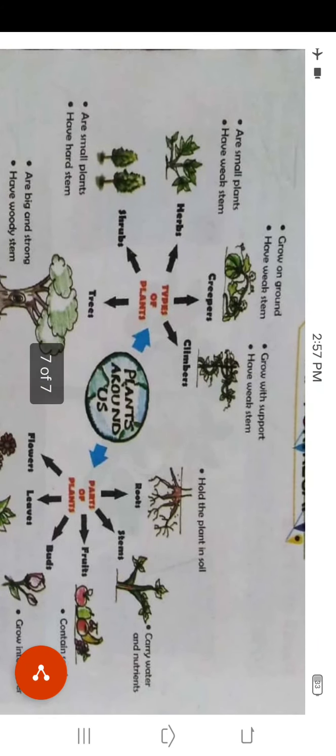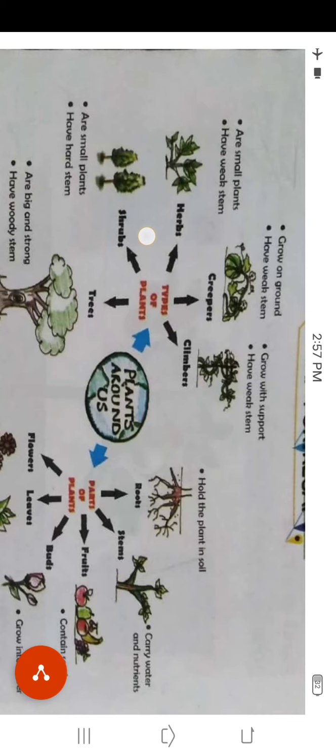For recap, the chapter's name is Plants Around Us. The plants are divided into two parts: first, the types of plants, and second, the parts of a plant. First of all, we will read about the types of plants. The first type of plant is tree. Trees are big and strong and have a woody stem. The second type of plant is shrub. Shrubs are small plants and have a hard stem.